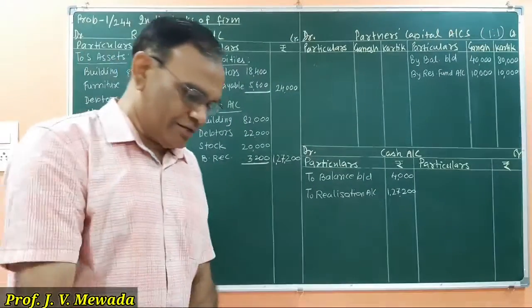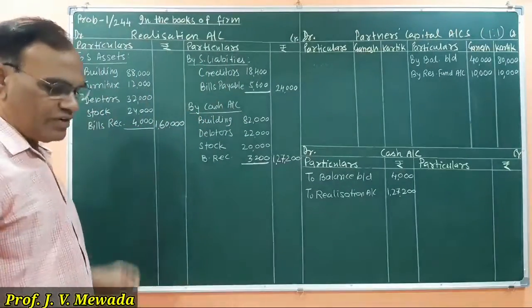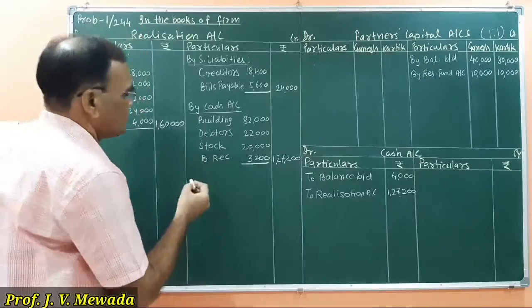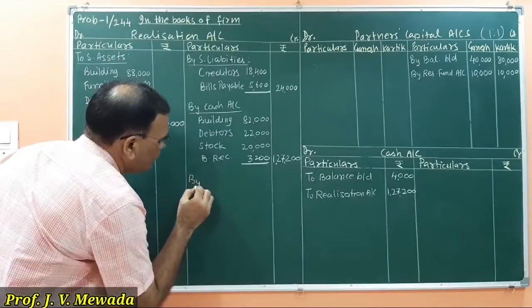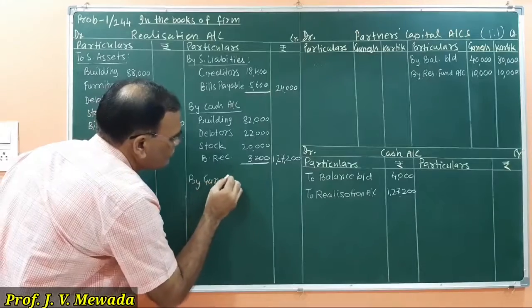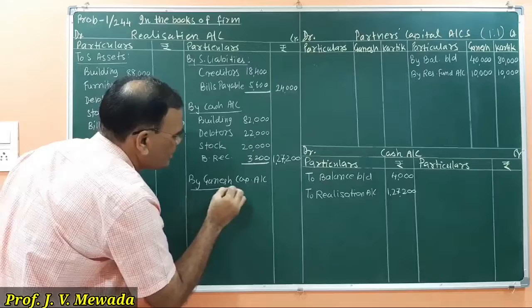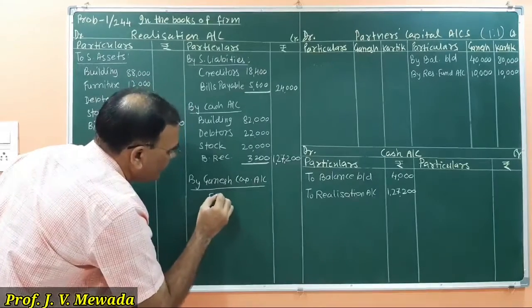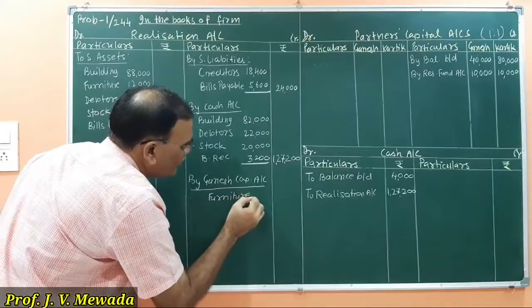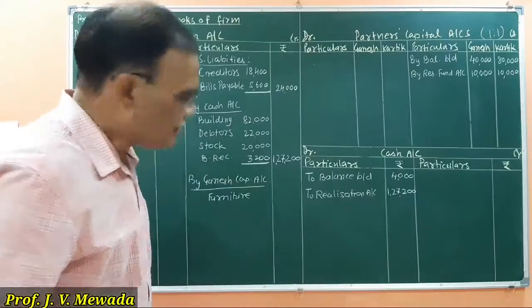And in addition to that, what was left? Furniture. Furniture is taken over by Ganesh. So we will write here by Ganesh capital account, furniture taken over at what price? 10,000.